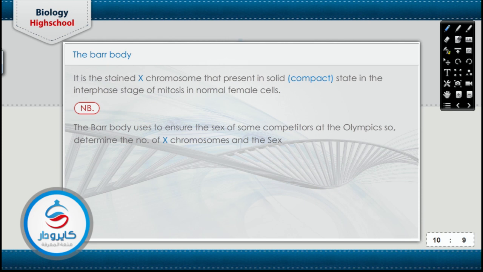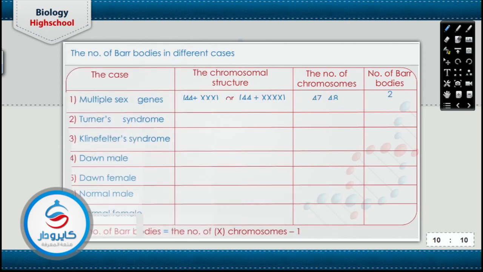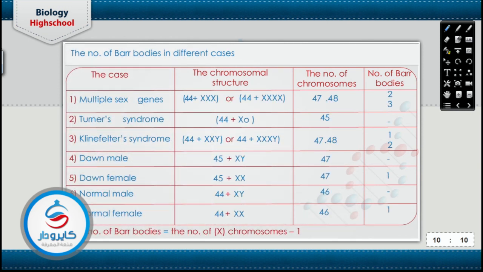طب what about the number of bar bodies in the abnormal cases in the human beings? abnormal cases دي لما ابدا بالمالتيبل 6. multiple 6 كان الكروموسومال ستراكشر بتاعها may be 44 triple X or 44 4X. We remember that the number of bar body equals number of X chromosome minus 1. يبقى لما تبقى المالتيبل 6 دي 44 triple X يبقى هنقص واحد من الاكس يبقى عندها 2 bar bodies. طب لو هي 44 4X برضه هنقص 1 X يبقى عندها 3 bar bodies.